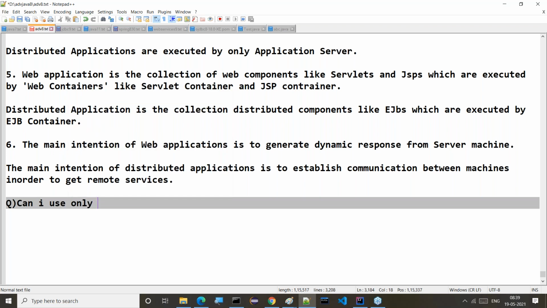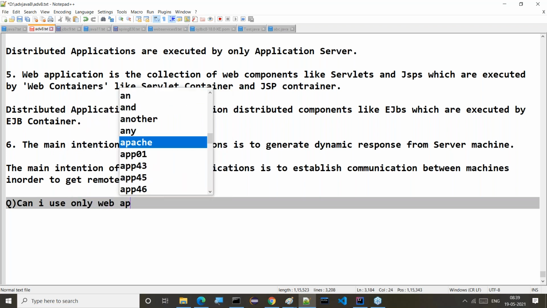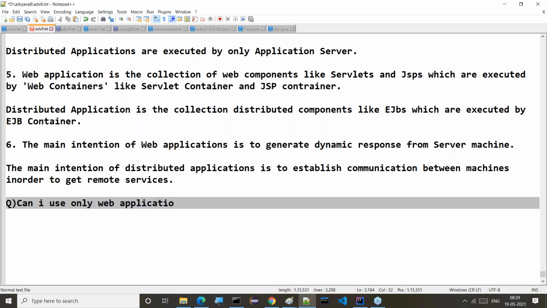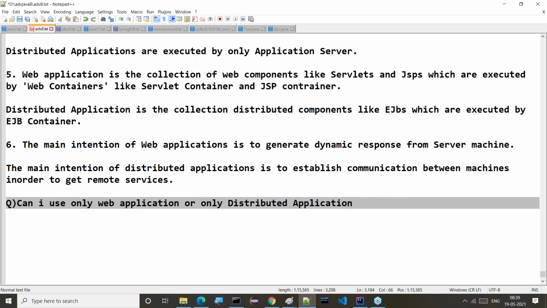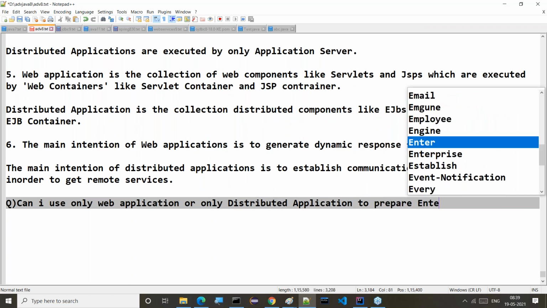Can I use only a web application, or only a distributed application, to prepare enterprise applications?